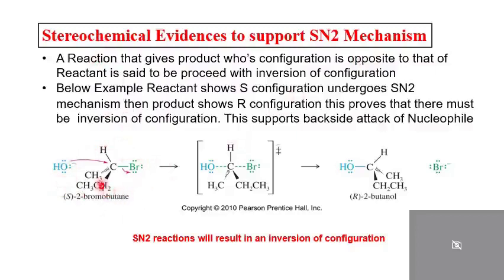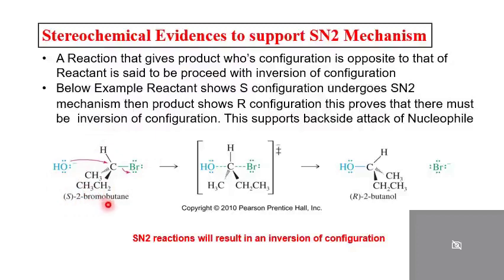That means the substrate must be optically active, having either R or S configuration. Therefore, all 4 groups attached to the carbon must be different. Then it becomes an asymmetric carbon and will show optical activity. Here the 4 different groups are hydrogen, CH3, an ethyl group, and bromine. Now, the optically active compound has the S configuration.